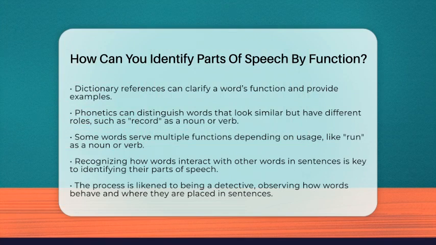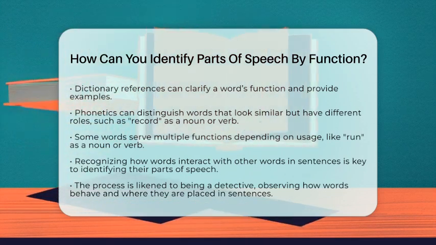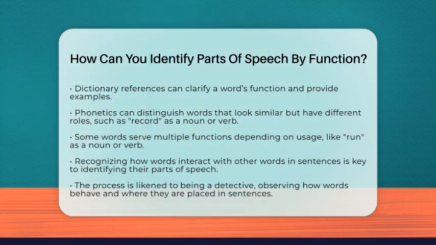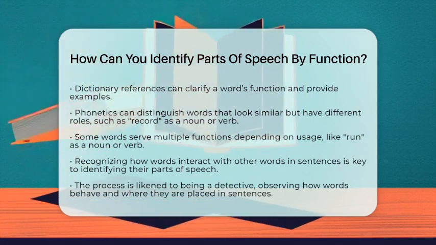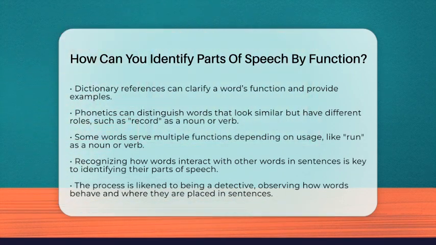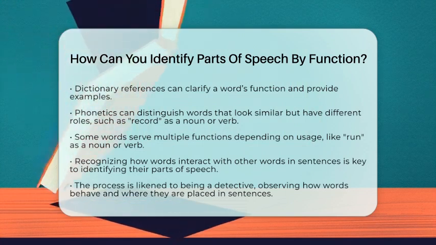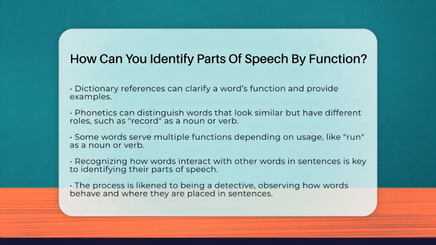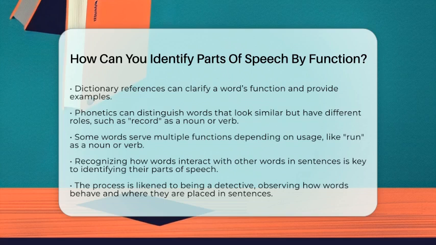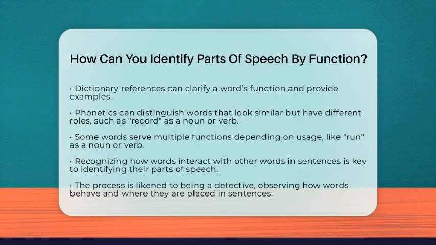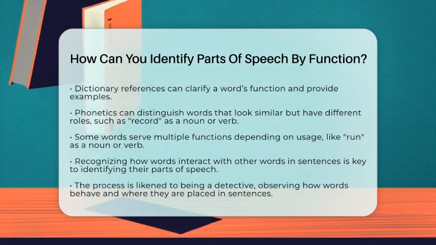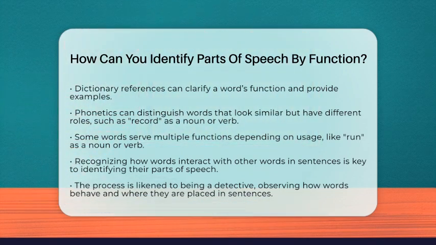Remember, some words can serve more than one role depending on how they are used. For example, run can be a noun in a run in the park or a verb in I run every morning. The key is to look at how the word interacts with other words in the sentence. So, in the end, identifying parts of speech by function is like being a detective. You watch how words behave, where they are in the sentence, and what they do. It's a simple but powerful way to understand grammar better and see how language works in everyday talk.